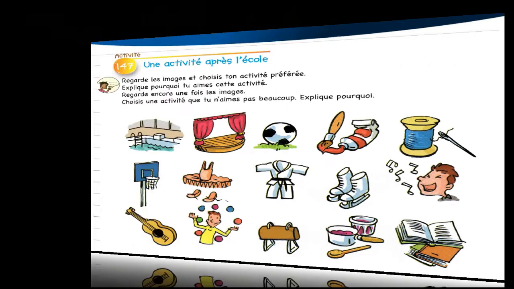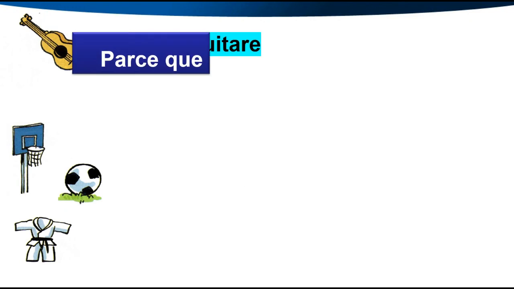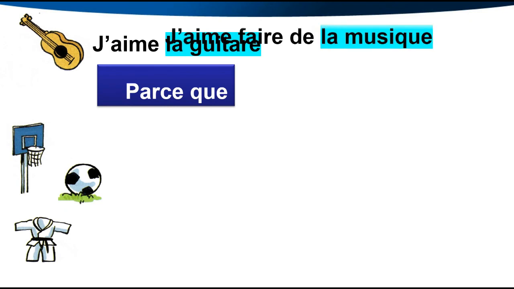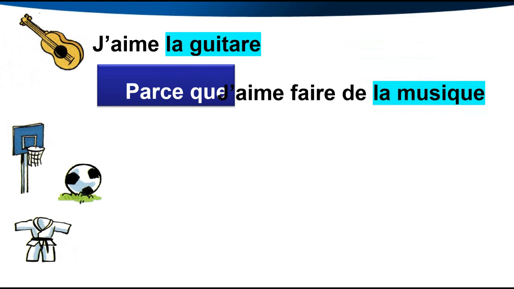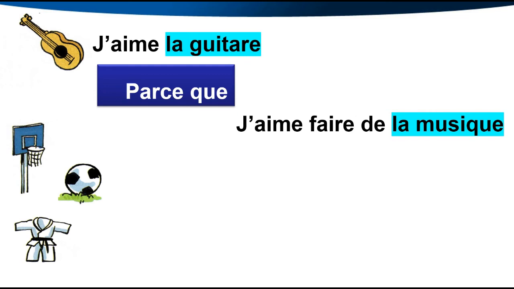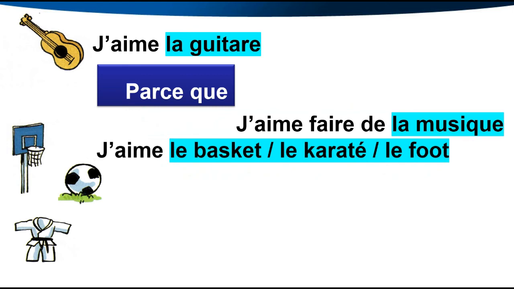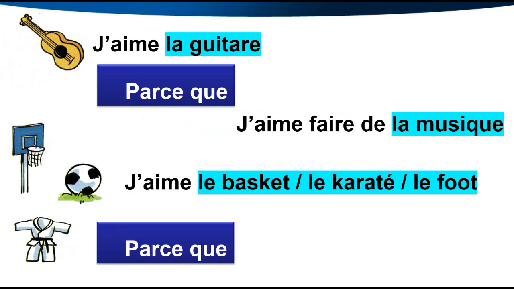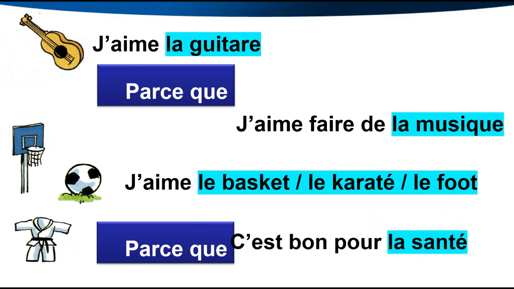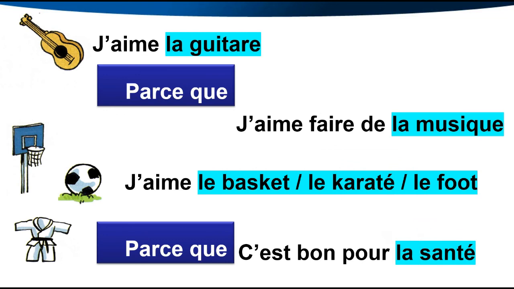For example, I give you many examples. Here is a guitar. If you want to say I love it, j'aime la guitare. J'aime la guitare parce que j'aime faire de la musique. Because I told you, after parce que I must have a sentence. J'aime la guitare parce que j'aime faire de la musique. Any sport, okay, j'aime le basket, le karaté, le foot parce que c'est bon pour la santé, it's good for the health. Or c'est bon pour le corps, it's good for the body, like I taught you before. Another one.